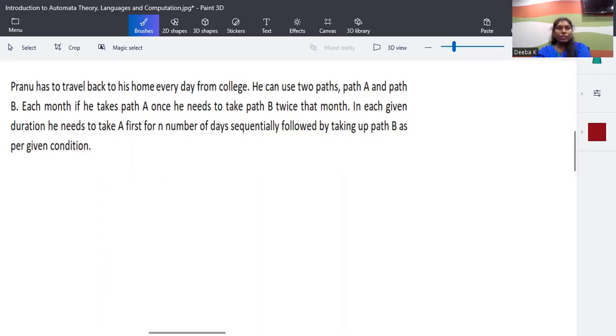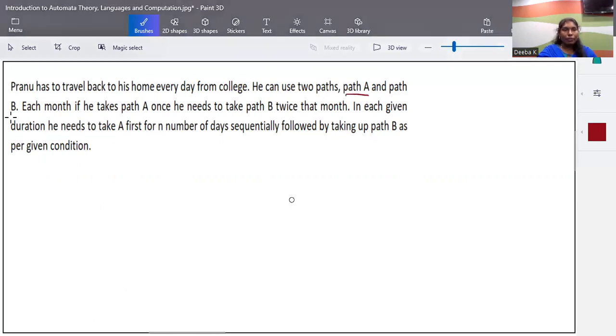Here, the scenario is that Pranav has to travel back to his home every day from college. He uses two paths, path A and path B. Each month, if he takes path A once, he needs to take path B twice. So when A is taken n number of times, B has to be taken 2n number of times. In each given duration, he needs to take path A first for n number of days, sequentially followed by taking path B as per the given condition.